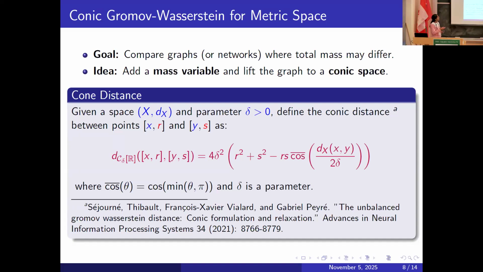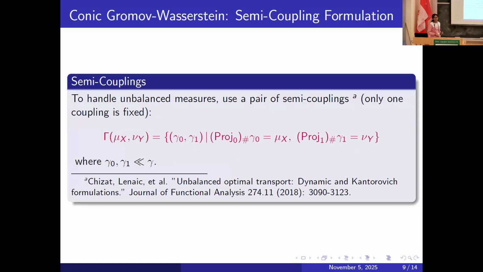So that leads to X comma R, where r and s are my radial coordinates. And my distance is now 4 delta squared, delta being some parameter, r squared plus s squared. That captures the discrepancy in mass between the two measures. And then, of course, I have the warping functional d of x comma y. So this is for a metric space. That's my first ingredient. The second one is semi-coupling. This is a generalized notion of couplings where your projections are only equal to just one of the marginals. This allows for creation and destruction of mass, some sort of flexibility.